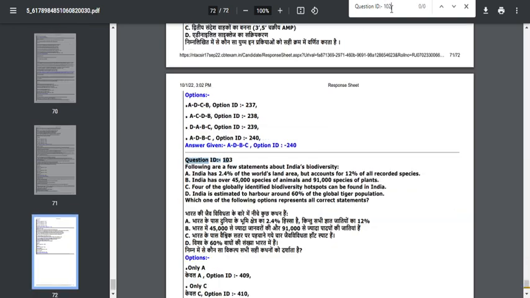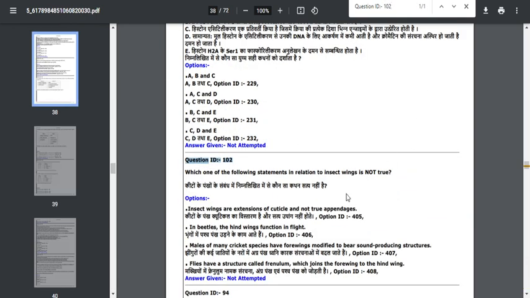The next question is question number 102. Which of the following statements in relation to insects is not true? I think you will get a mark for this question also, friends, because they mentioned option D is wrong. That is, flies have a structure called the frenulum which joins the forewing to the hindwing. It is a correct option, but they mentioned this particular option is wrong.